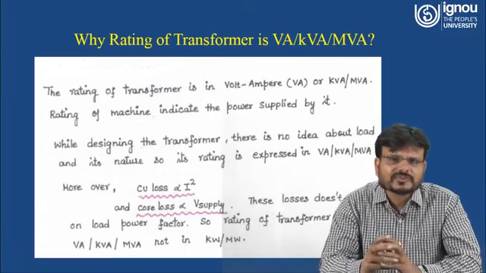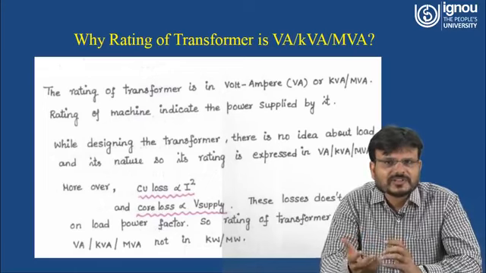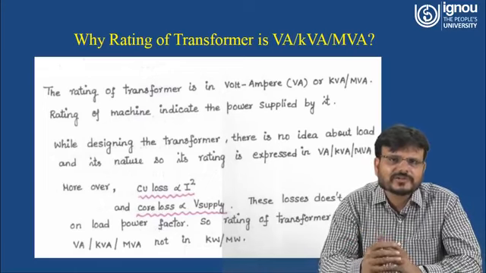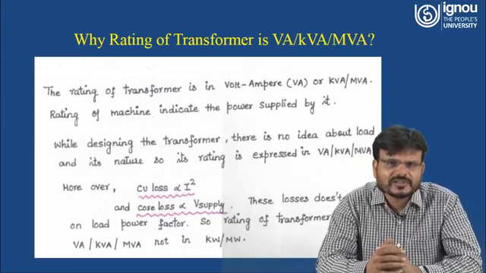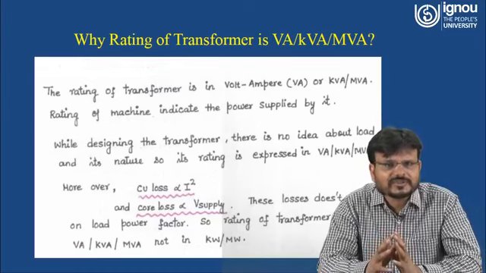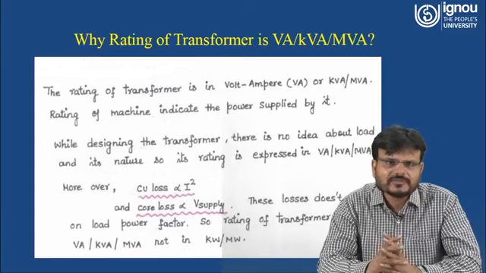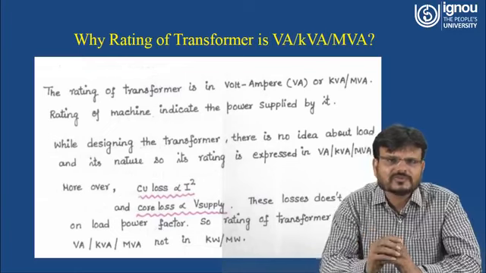Because the rating of all the machines is generally denoted in watts. Suppose I am going to purchase a single phase motor, so we will say we are going to take a half horsepower motor or a 2 kilowatt motor. But when you are taking a transformer, the rating of the transformer is generally denoted in volt ampere. So now we have to understand why it is so.